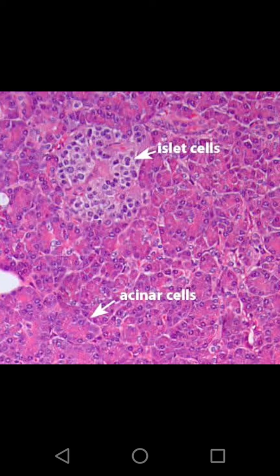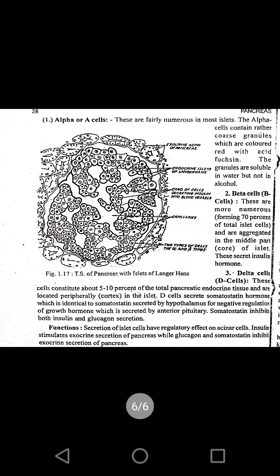So when we take the cross section, TS, of the pancreas, we see two different types of cells. Those are called the acinar cells and the islet cells. These acinar cells come under the exocrine part, whereas the islet cells are endocrine in function. When we see the islet cells in detail, we find three different types of cells.